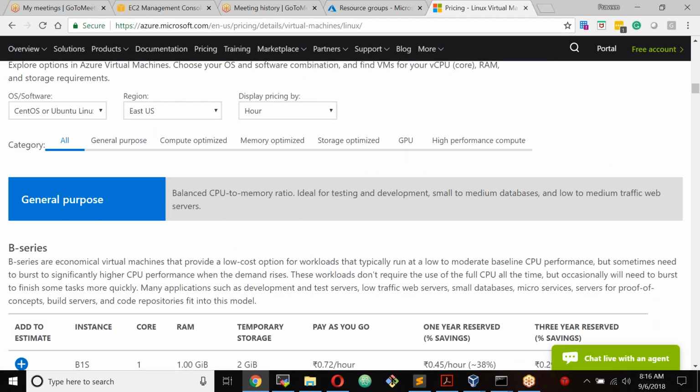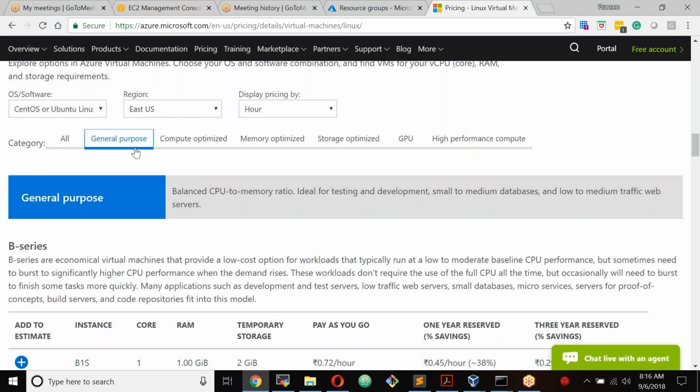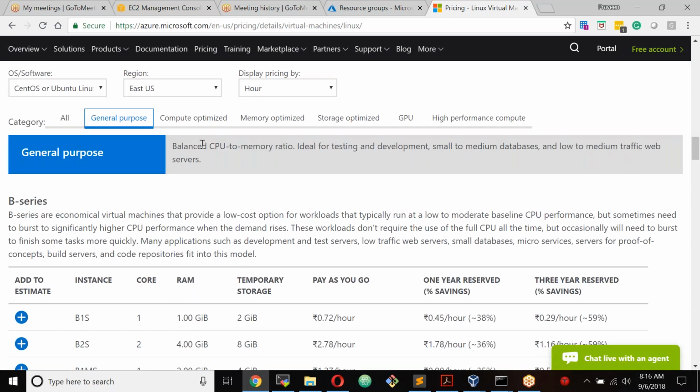There are different types of virtual machines available: general purpose, compute optimized, memory optimized, storage, GPU, and high performance compute. So these are the different images or different virtual machines that are available. General purpose comes as a balanced CPU ratio. It is ideal for testing and development scenarios, medium to small databases, and smaller workloads.